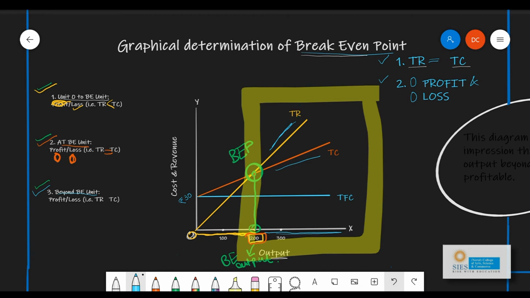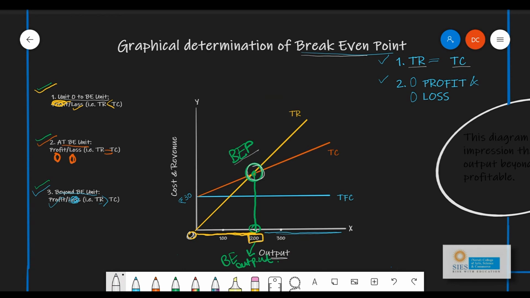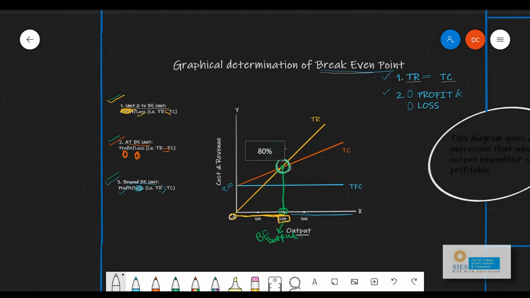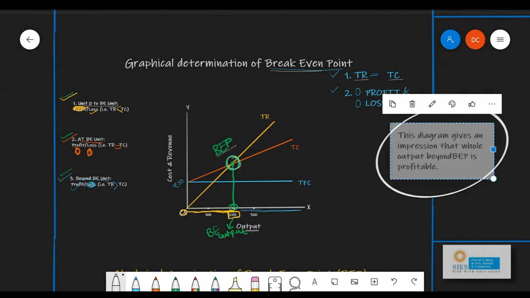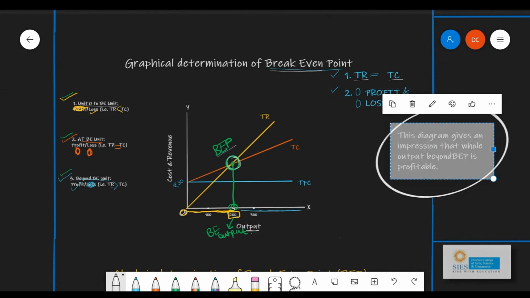And hence, how are we going to write this? In this, we clearly understand that the total revenue is more than the total cost, and therefore when your revenue is more, cost is less, you are definitely earning what? Profit.